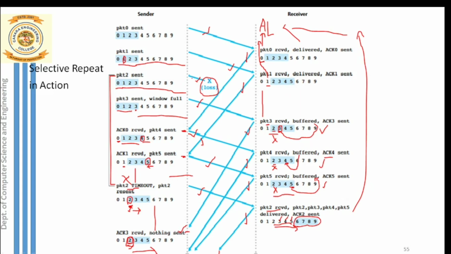And one more thing about retransmission. If any packet is lost, our sender will wait until the timeout occurs. After the timeout occurs, retransmission takes place only for that lost packet, not for all the packets after the lost packet. Multiple retransmission will not take place. Only that particular lost packet is transmitted from the sender side. But in go back N, that was not the case. After the packet is lost, once the timeout occurs, multiple packets were retransmitted. So these are the major differences between go back N and selective repeat. I hope this concept is clear.